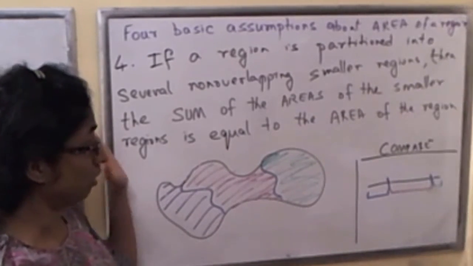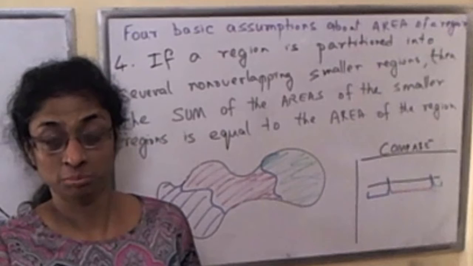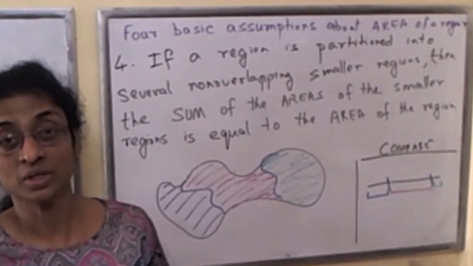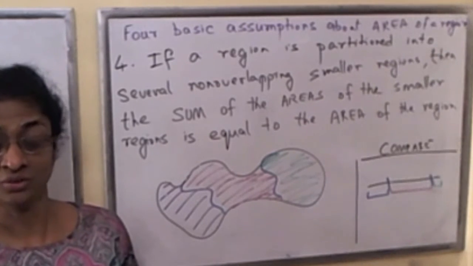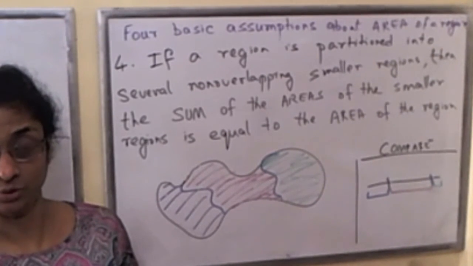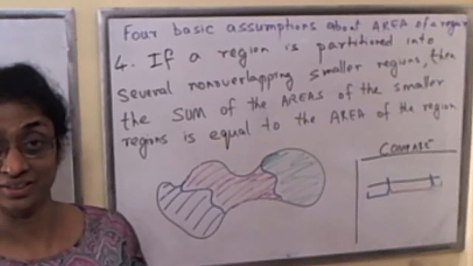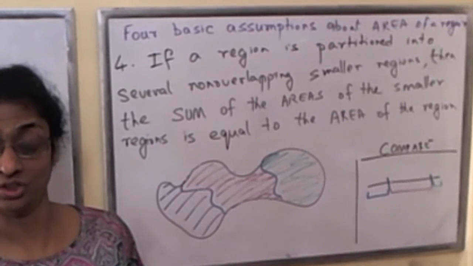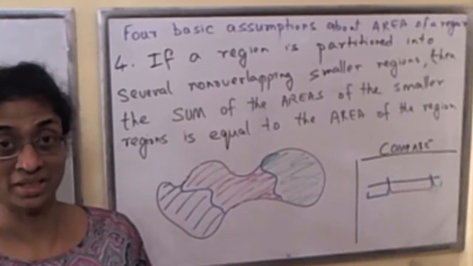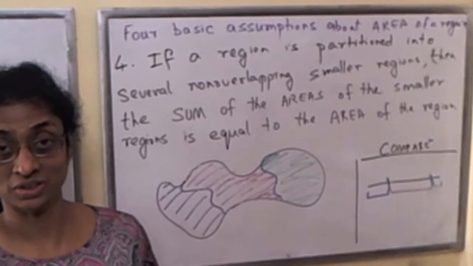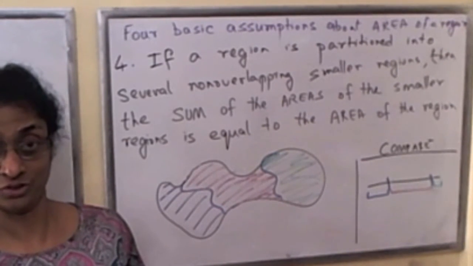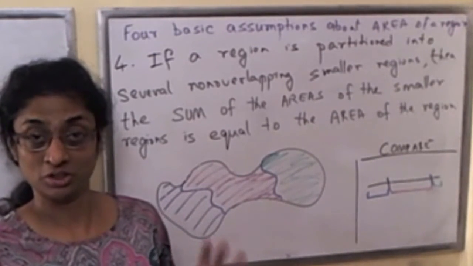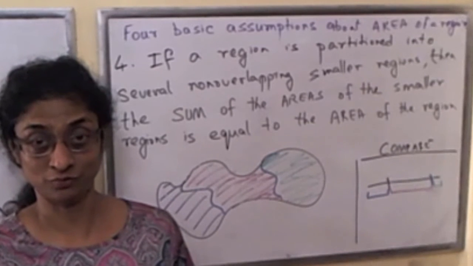Now quickly go over all of the four assumptions carefully, because in the next videos I will be deriving for you areas of some special regions. We'll start with rectangles with whole number side lengths, and then move on to unit fraction side lengths, and then in general a rectangle whose side lengths are fractions, and we will see how to compute the areas of such rectangles. At that time I'll be referring to these assumptions, so make sure these assumptions are at your fingertips.